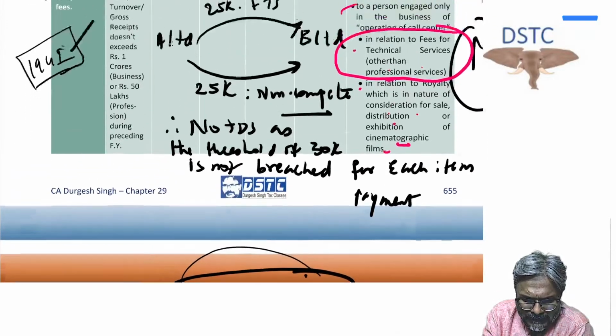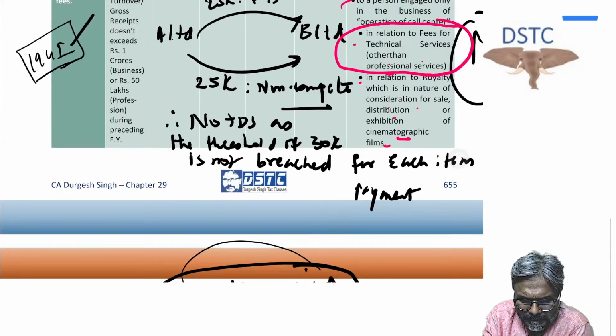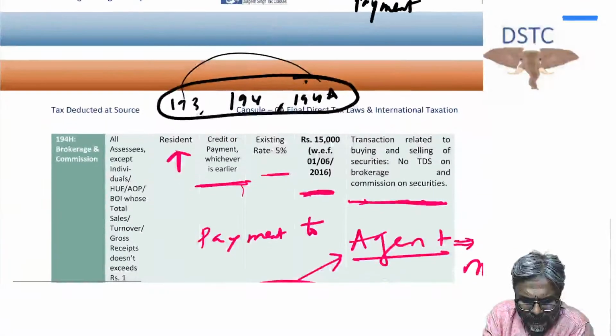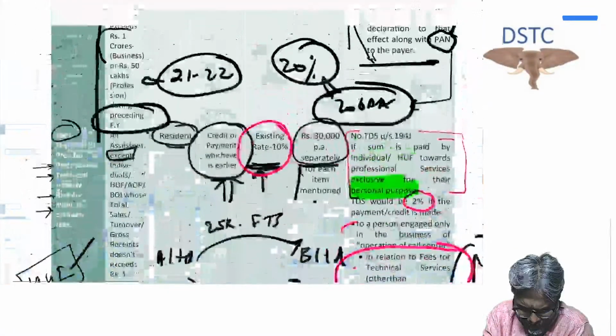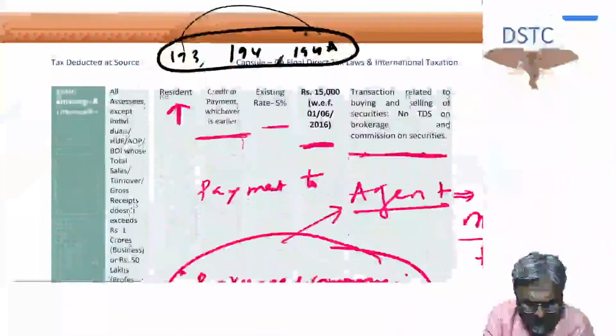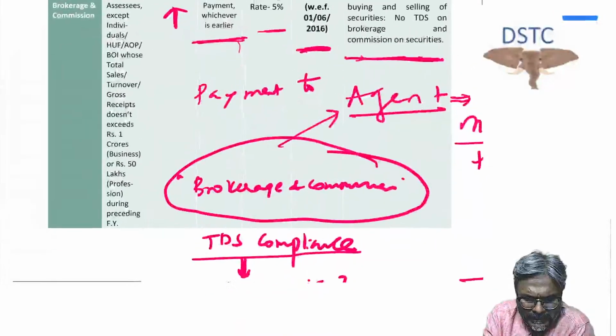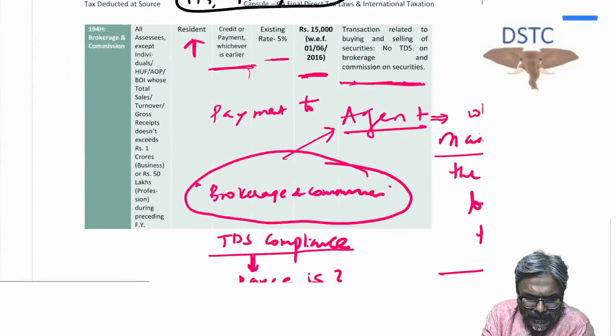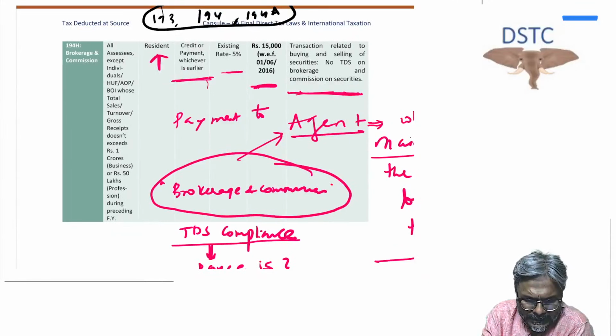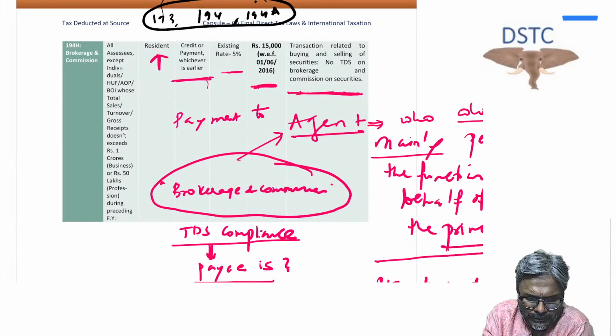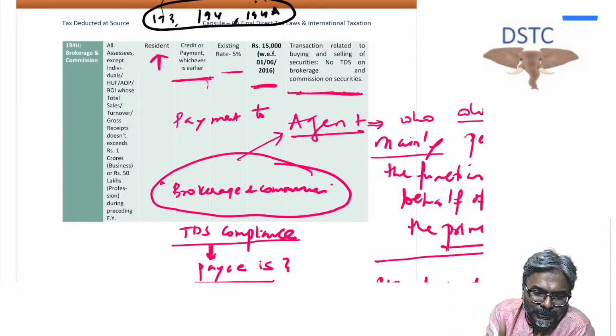Now students, apart from this, let's come to 194H, the brokerage part. Here the principal is making the payment to the broker. Now here is the case law, that particular judgment which is covered in your RTP, most likely case law, students.